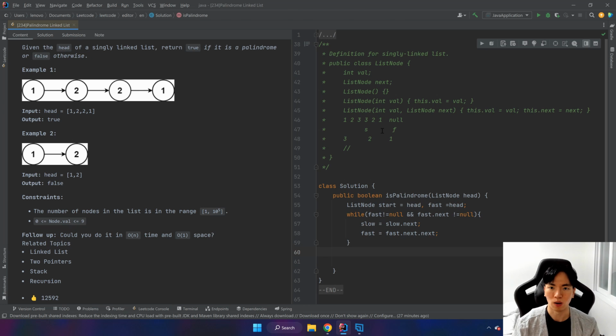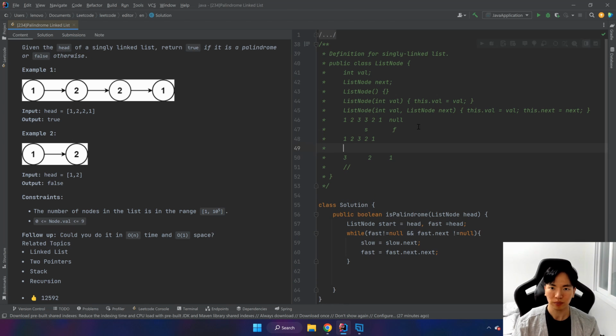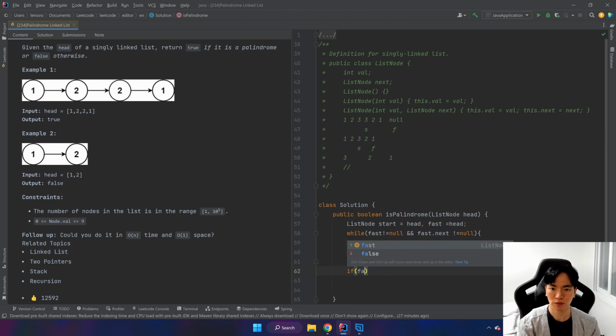But what if we have an odd number of elements, like 1, 2, 3, 2, 1? Then if slow and fast start at the start, slow will be here, fast will be here. Okay, and if we run it one more time, slow is going to be here, but fast is not going to be null. It's actually going to be at 1, and this iteration stops. So if fast is not equal to null, this means that there's an odd number of elements inside.